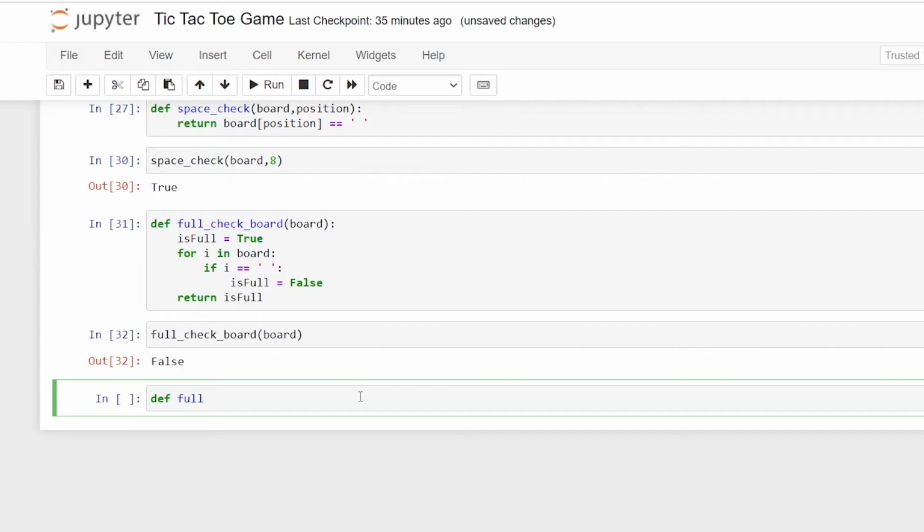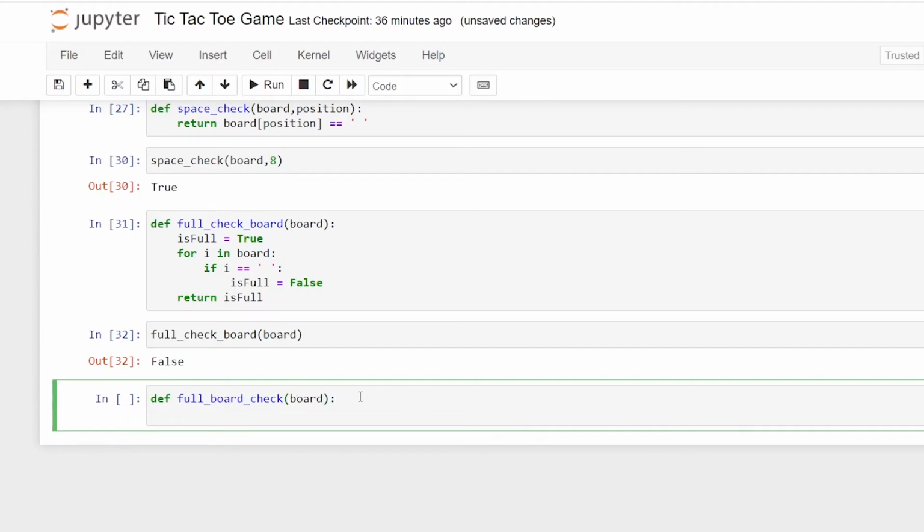Now we are going to set the range for the full board check. It is in the range from 1 to 9, so index 1 to 9. For that we are going to specify the range from 1 to 10, in the sense this is n minus 1, so it is starting to n minus 1 in this case.